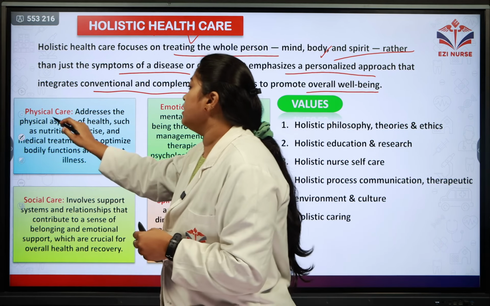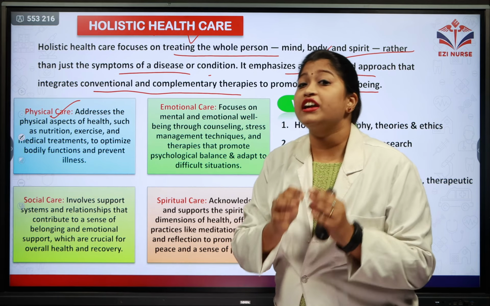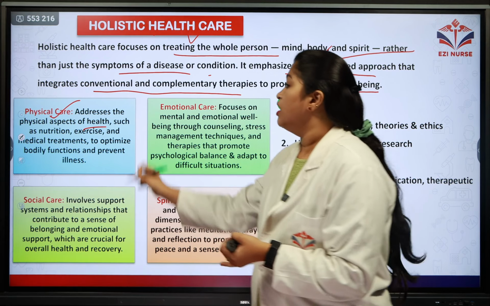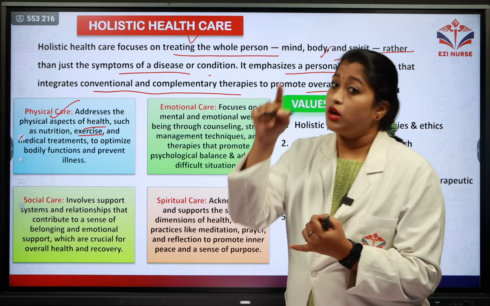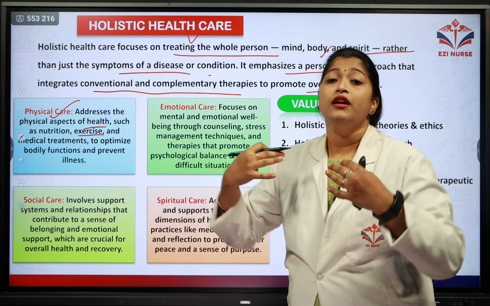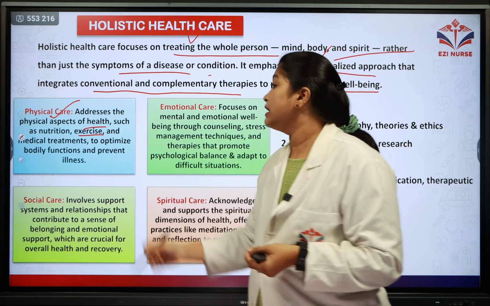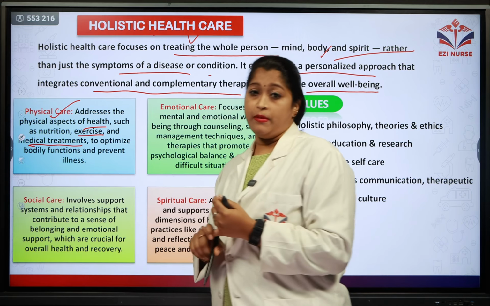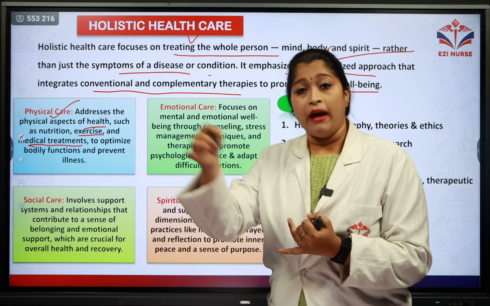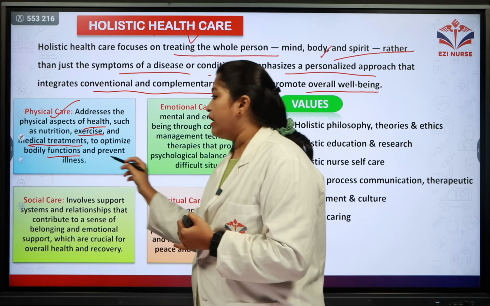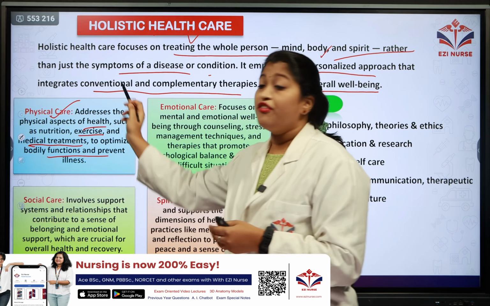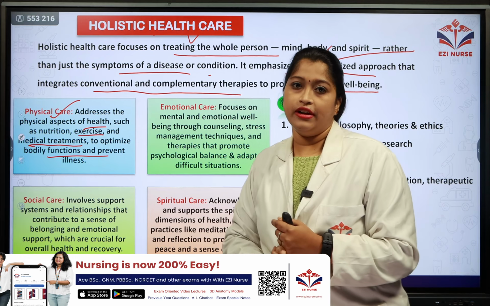The first important one is the physical care. Here we are addressing the physical aspects of health like nutrition. We are checking the exercises. We are making that patient do certain exercise in order to increase his physical health, and the medical treatments if he is diseased. So you're treating him medically to make him healthier, to optimize the bodily functions and prevent illnesses. So that is the primary physical care that you are giving to the patient.